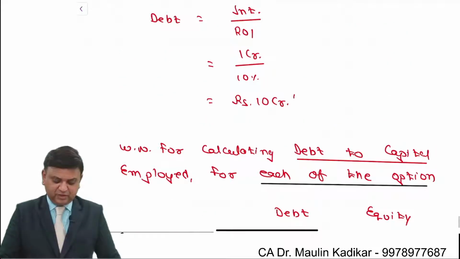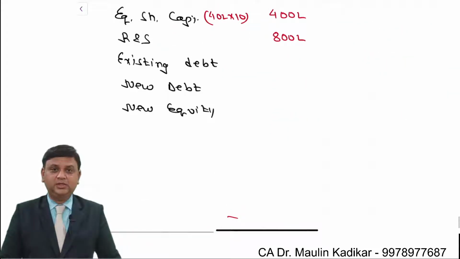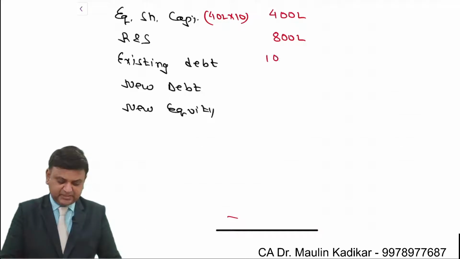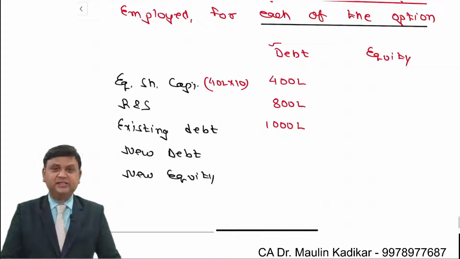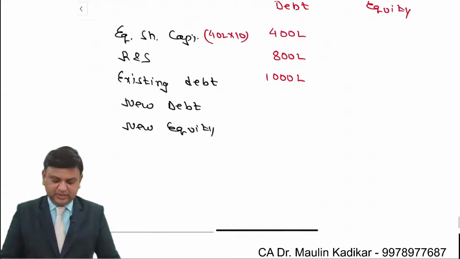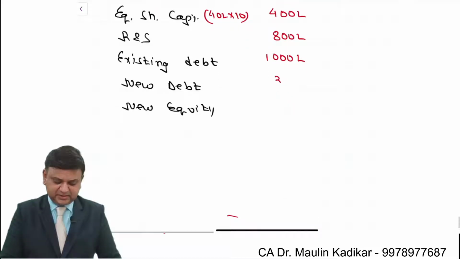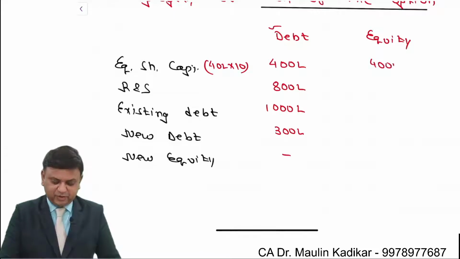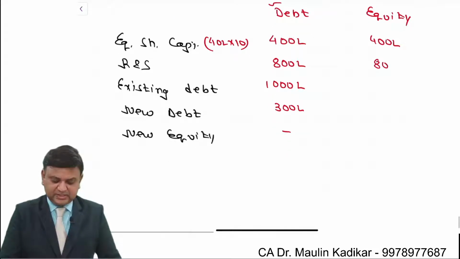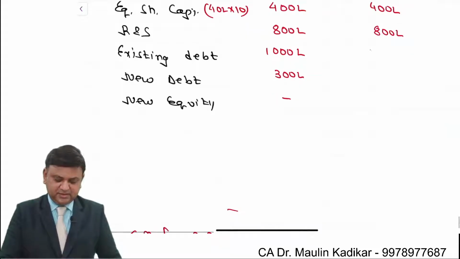Existing debt financing we already have found, it is 10 crore, that is 1000 lakhs. In case of the debt financing column, new debt will be an amount of 300 lakhs and new equity will be 0. On the opposite side, this is same 400 lakhs, this is same 800 lakhs, this is same 1000 lakhs.